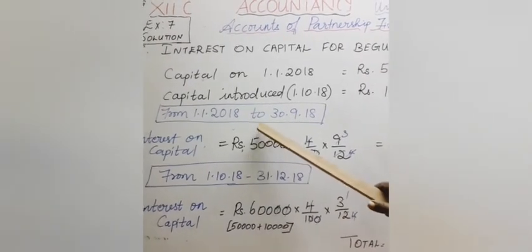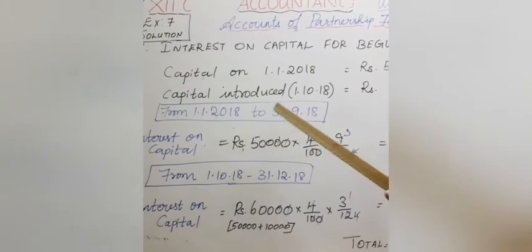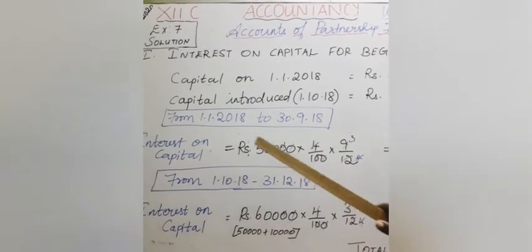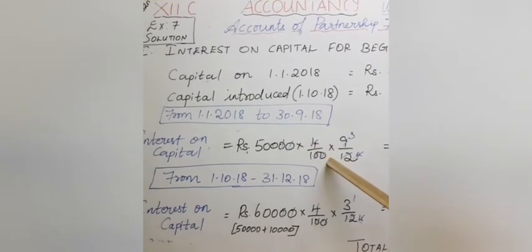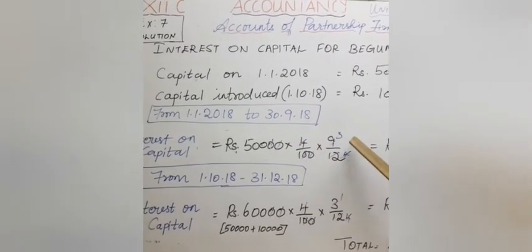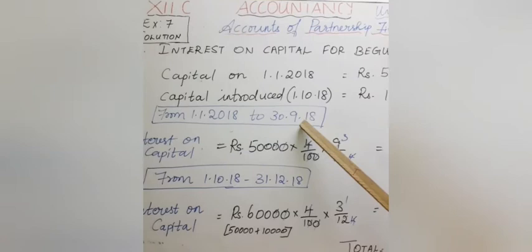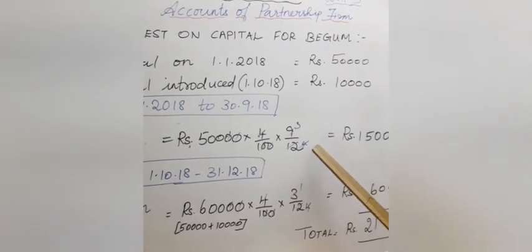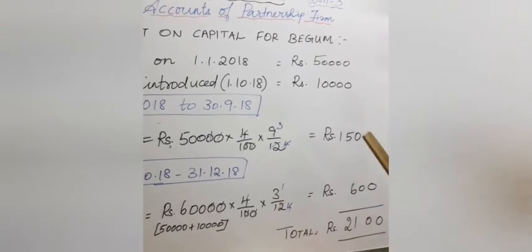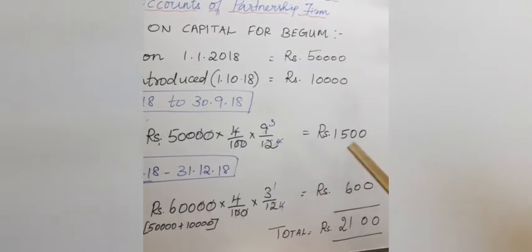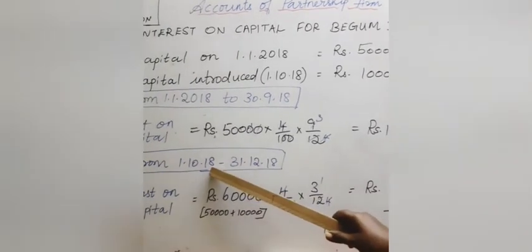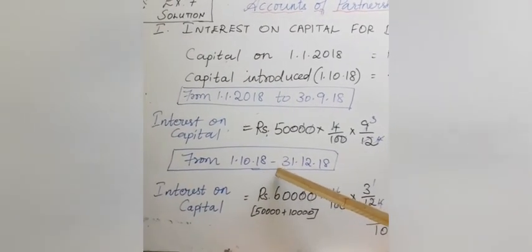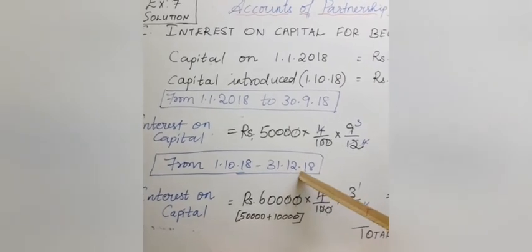See, I have put the date here from 1/1/2018 to 30/9/2018. You write the formula: 50,000, rate 4%, then how many months from January till September, that is 30th, last day, it is 9 months. I have done the calculation here, children. You get 1,500. Next, from October, that is 1/10/2018, you are asked to calculate till December 2018.